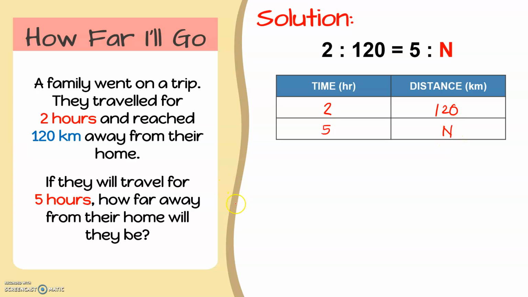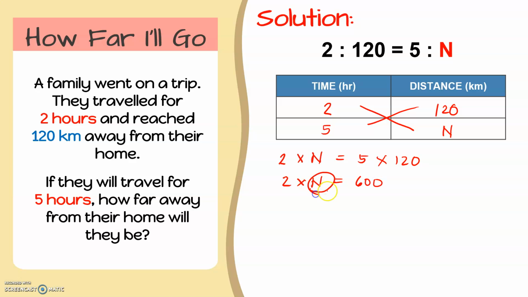And for us to solve this kind of problem, we will just simply use cross multiplication. So we will multiply 2 by n and we'll multiply 5 and 120. So let's have it here. Again, we will use cross multiplication. So let's write 2 times n is equal to 5 times 120. We already learned how to solve this kind of equation in our previous lesson. So let's recall. 2 and n cannot be multiplied, so we'll just have 2 times n. Then 5 times 120, that will give us 600.